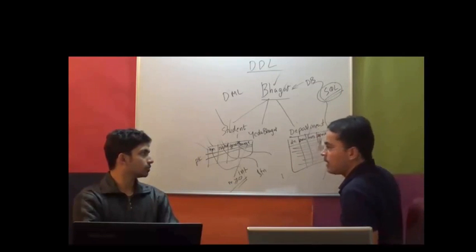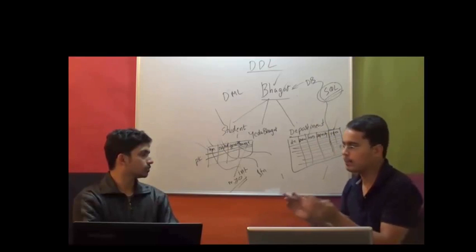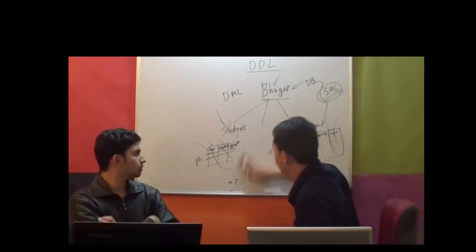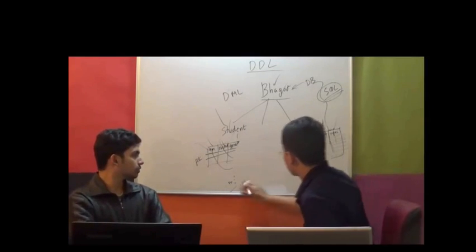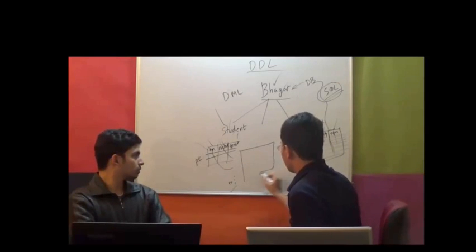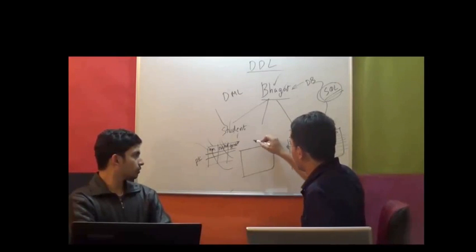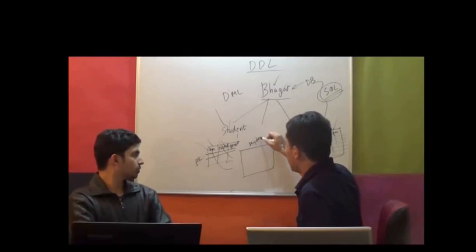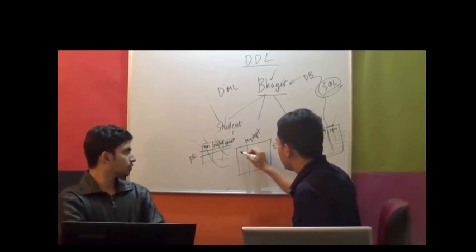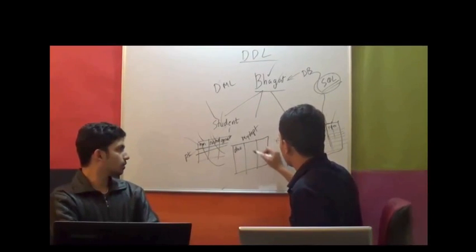So I create my virtual table. I create my logical table where through SQL, I create one more table for myself, which I'll give a name. I'll say my date. This is my name for this table. It will only have department number, department name, and capacity.